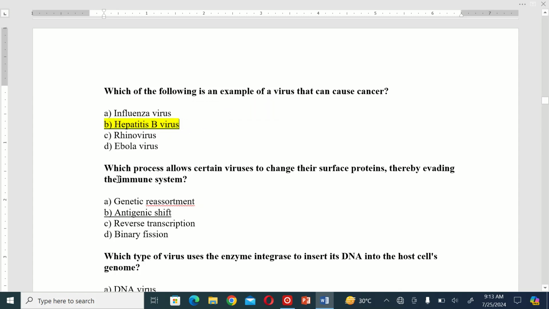The next MCQ is, which process allows certain viruses to change their surface proteins, thereby avoiding the immune system? A. Genetic reassortment. B. Antigenic shift. C. Reverse transcription. And D. Binary fission. So the correct option is B.